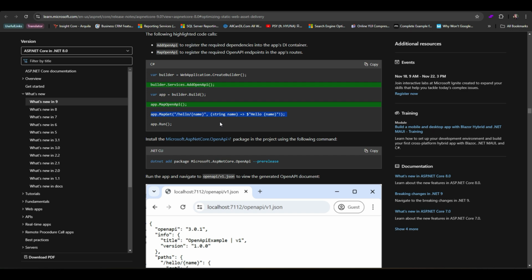When you hit this API, it greets you by name, perfect for demo purposes. And finally, app.Run starts the application. Also, you can install this package in the project using the following command. Super simple and clean. This snippet shows how easy it is to integrate OpenAPI with minimal APIs in .NET 9. You can build, document, and test APIs effortlessly.